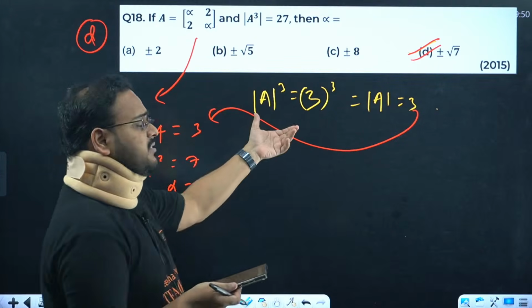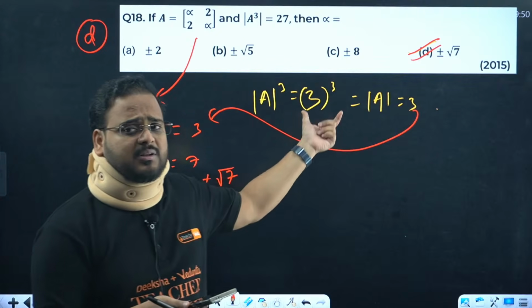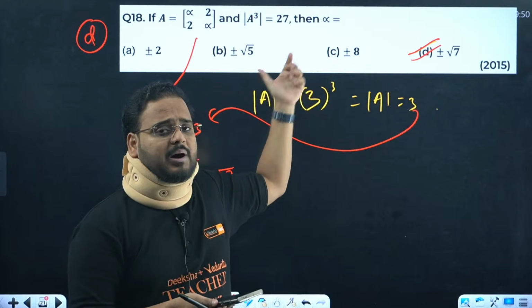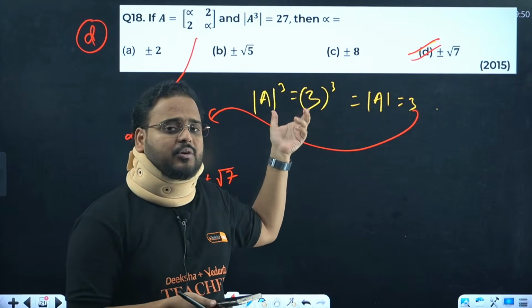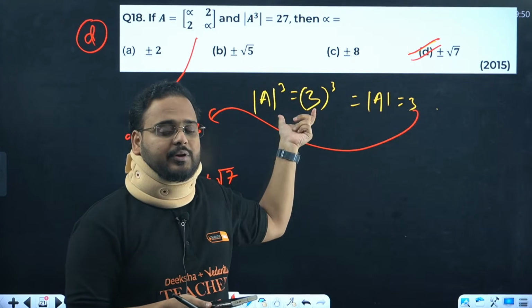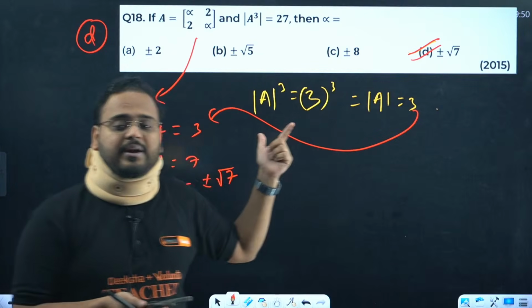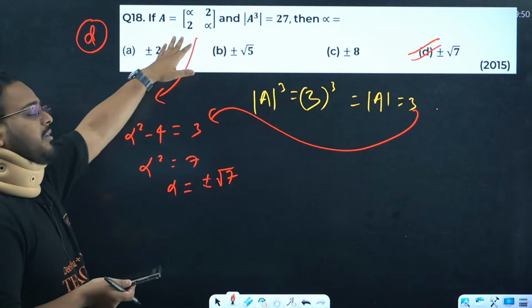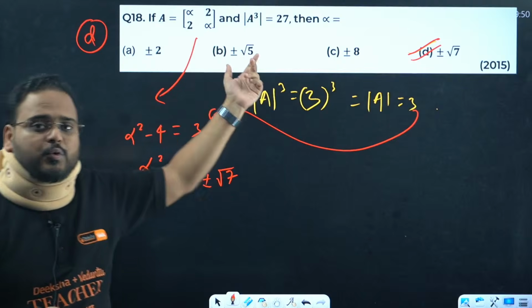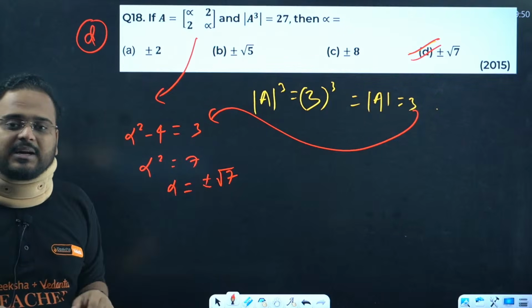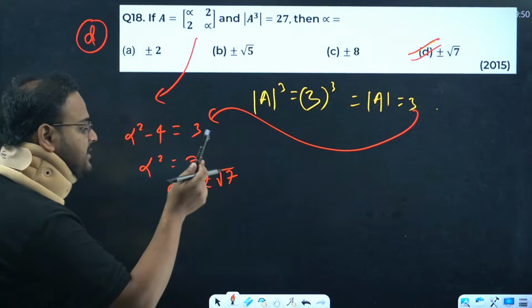Okay, this question doesn't require explanation. This is a simple question of a property I already wrote. The property is: determinant of a power cube is the same as determinant of a cube. I wrote that over here. We get a value of simply 3 because 3 cube is 27. And that same property we used to find the determinant of this one. We all know how to find a 2 cross 2 determinant. Alpha square minus 2 into 2, that's 4. 4 goes to the other side.